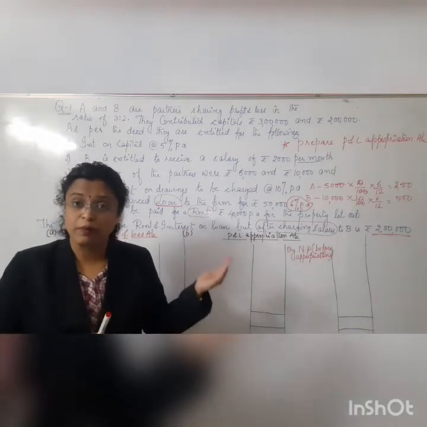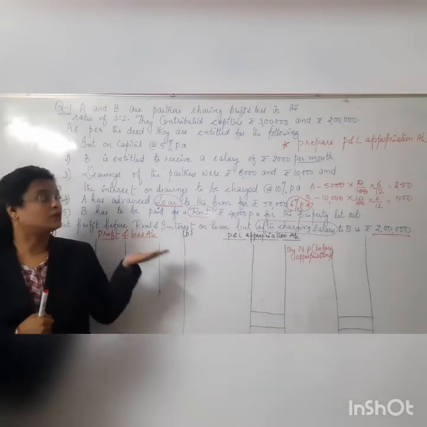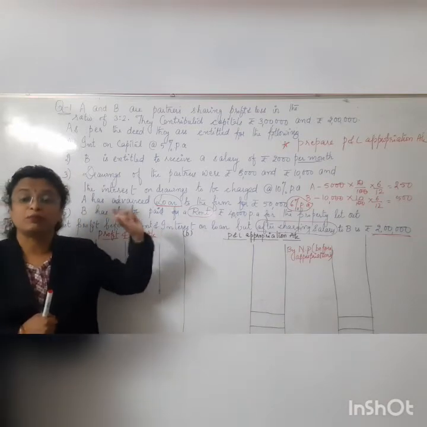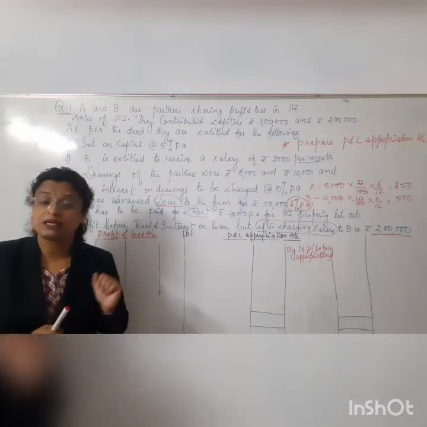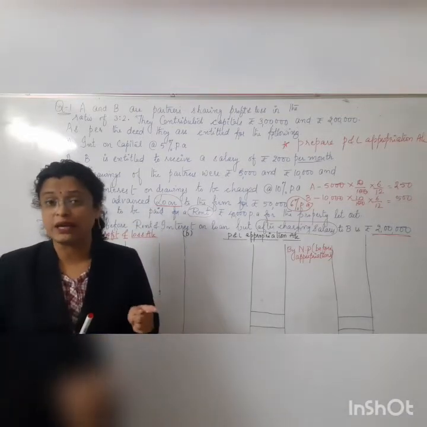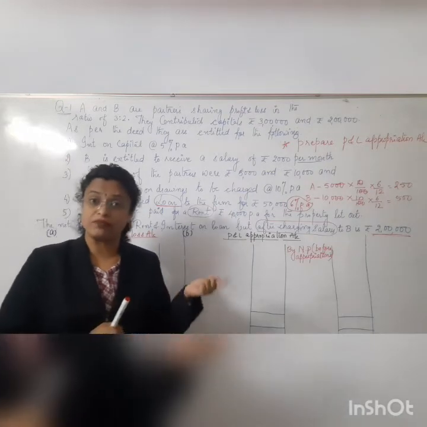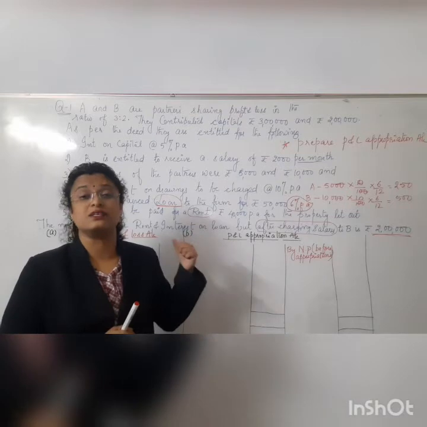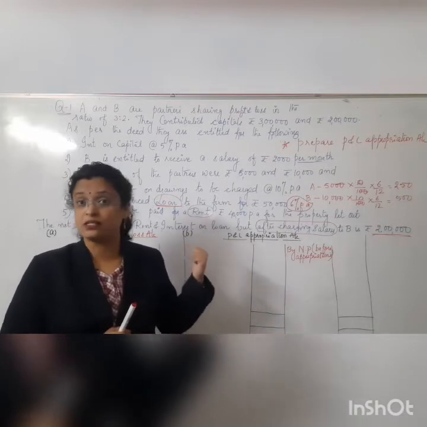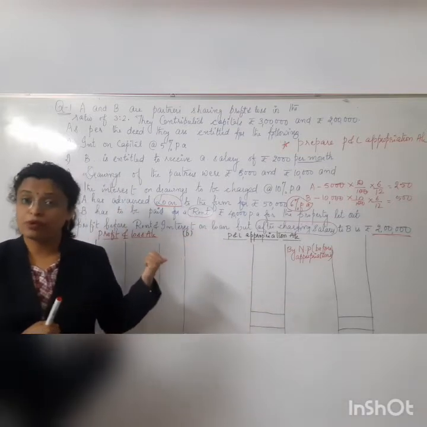B has to be paid rupees 40,000 per annum for the property which he has given to the firm. Got it here? So again, this is a compulsory obligation. The firm has to pay at any cost, whether it's having a profit or a loss. So we have just seen it. This again is a charge, and you know that charges are not shown in the P&L appropriation.